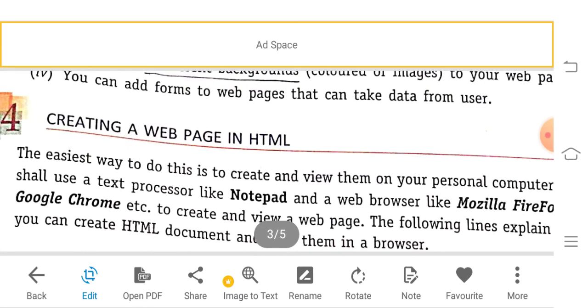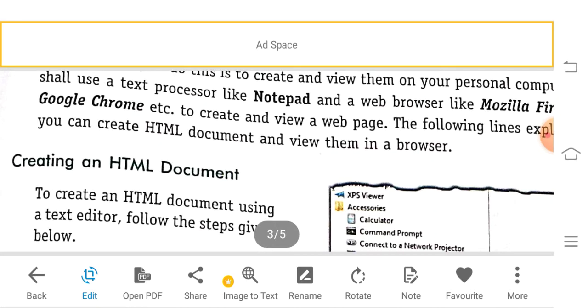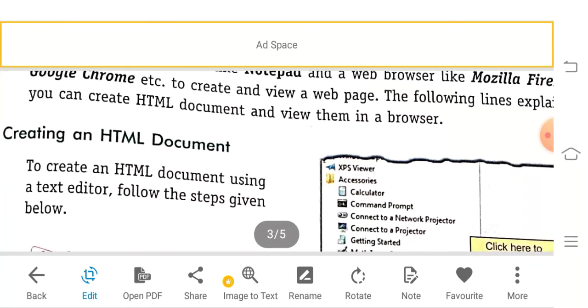Now, how to create a web page? This is the easiest way. You can open the personal computer, open Notepad, or a browser like Mozilla Firefox or Google Chrome. The following is how to create an HTML document.